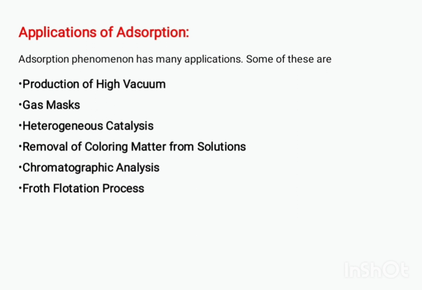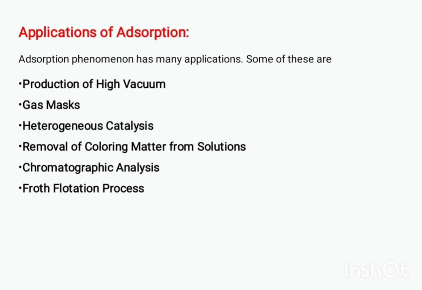Fourth, removal of coloring matter from solutions. Animal charcoal removes colors of solutions by adsorbing the color impurities. Thus, in manufacture of cane sugar, the colored solution is made clear by treating with animal charcoal. Fifth application, chromatographic analysis. Mixtures of small quantities of organic substances can be separated with the help of chromatography by the principle of selective adsorption.